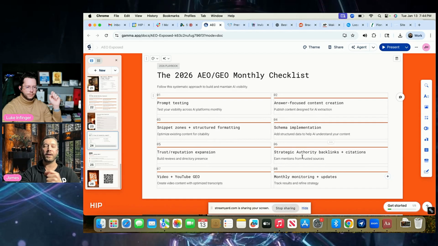This is probably one of my favorite, and the biggest thing is strategic authority backlinks, building out those citations that I mentioned, and additional citations. You still want to be optimized on citations like the Chamber of Commerce, right? Yellow Pages. You want those citations built out as well.